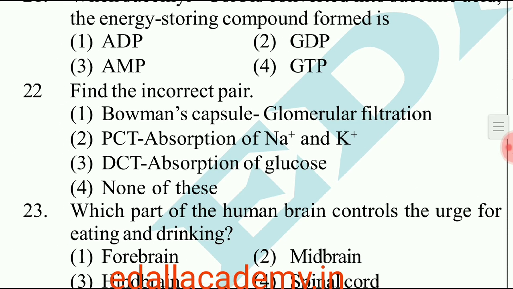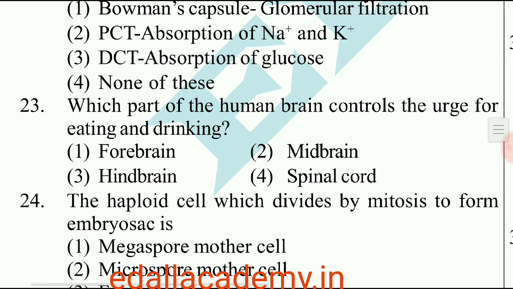Question number 22. Find the incorrect pair. Here, 3 pairs are given. From the 3 pairs, the incorrect one is distal convoluted tubule paired with absorption of glucose. So that is the incorrect pair among the 3 pairs. Question number 23. Which part of the human brain controls urge for eating and drinking? So the answer is forebrain, option 1.